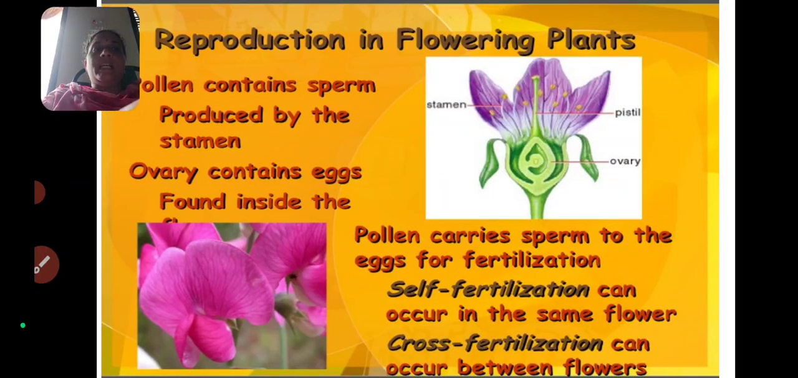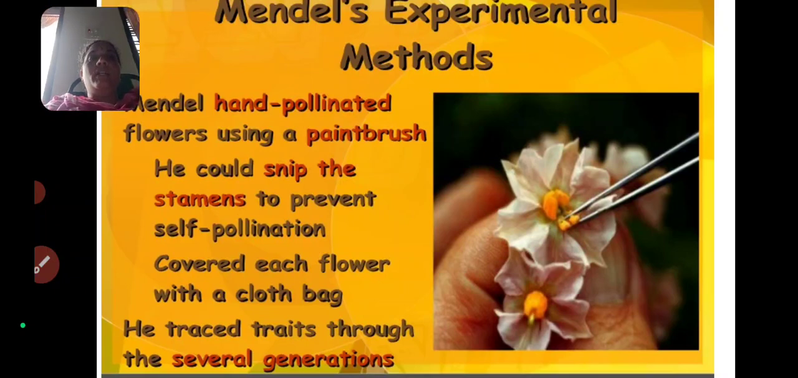Ovules are present inside the ovary, and stamens are there. This is a pistil, and pollen carries sperm to the eggs for fertilization. Self-fertilization can occur in the same flower. Cross pollination can occur between two different flowers. That is cross pollination, cross fertilization. Self-fertilization is involved in the same flower. Cross fertilization is involved between two flowers. Next, he will go to the